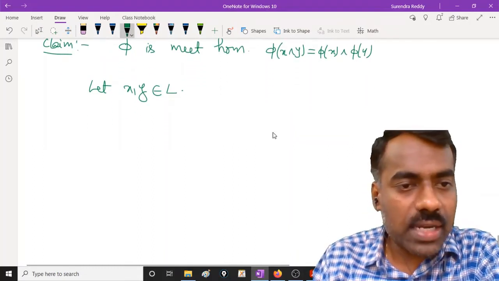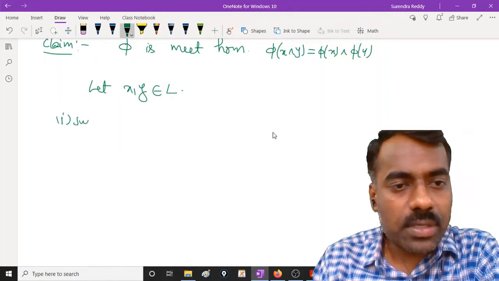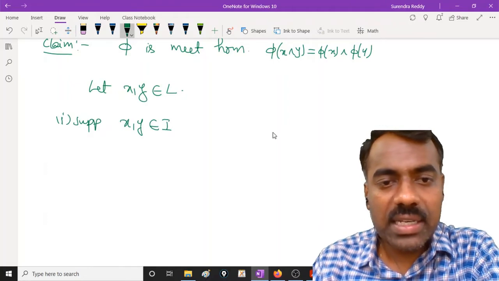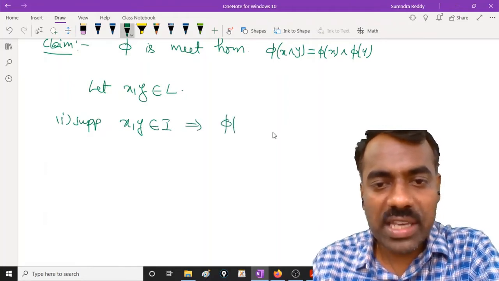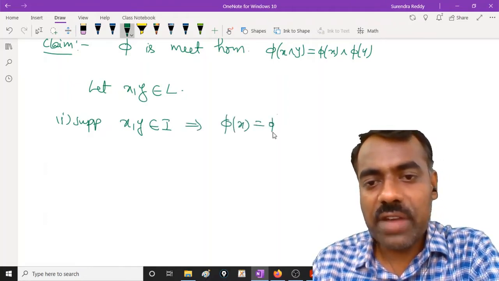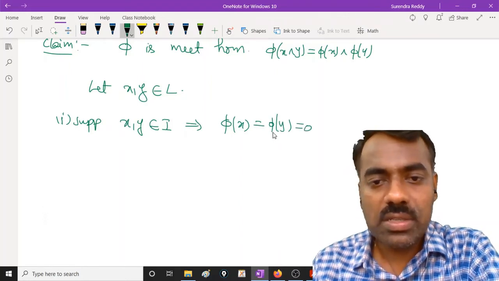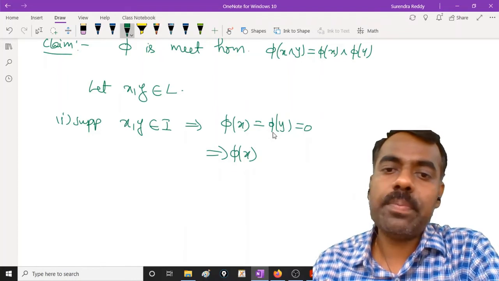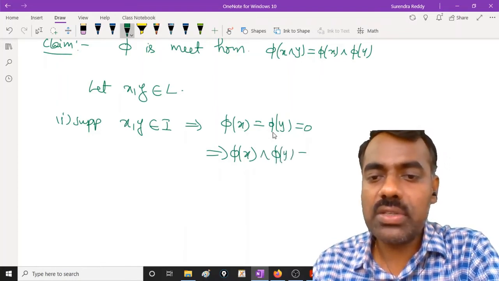Case 1 is that suppose x and y both are in I. Then we know phi of x and phi of y, both values are 0. So obviously phi of x meet phi of y is also 0.